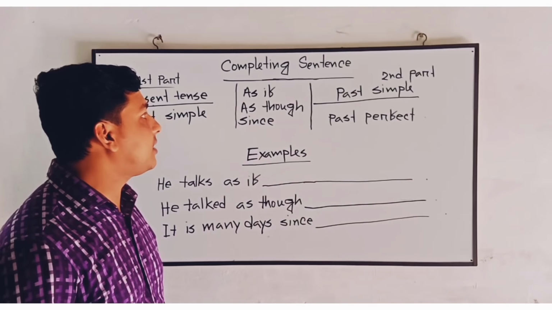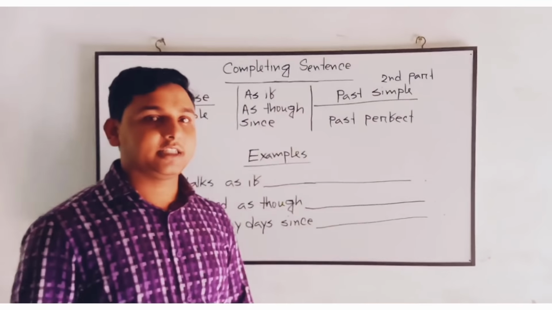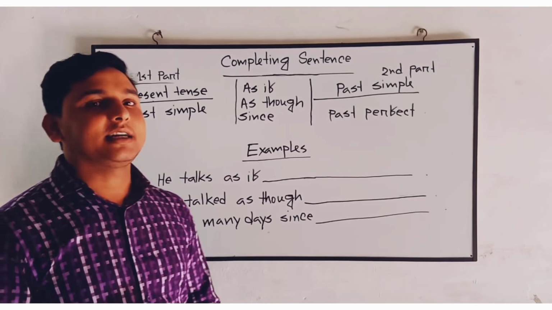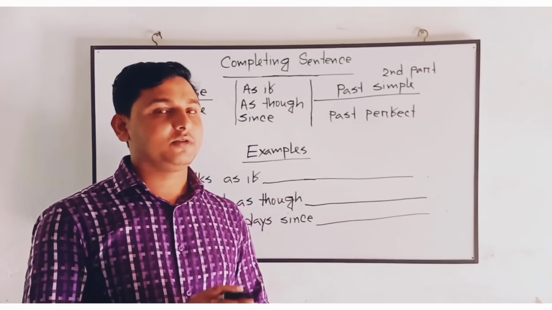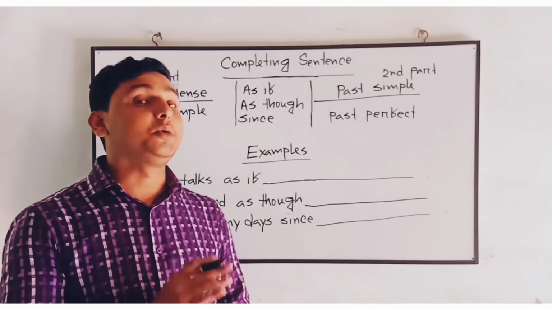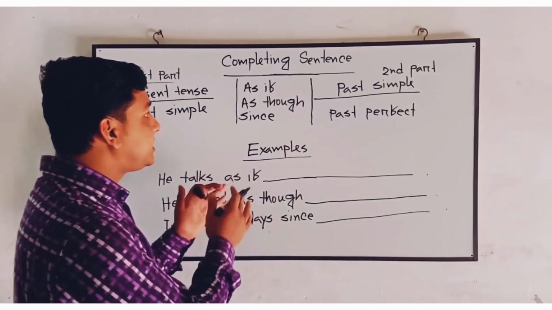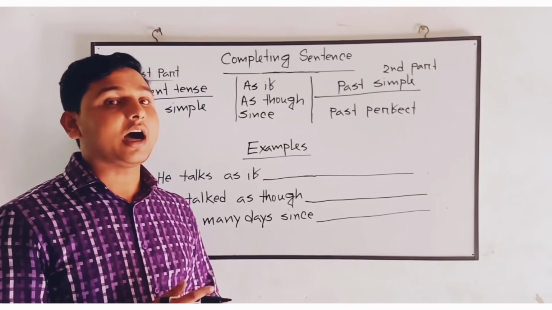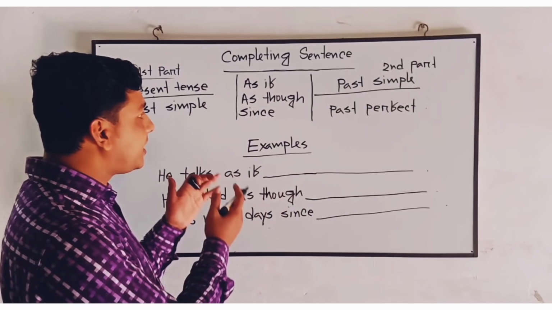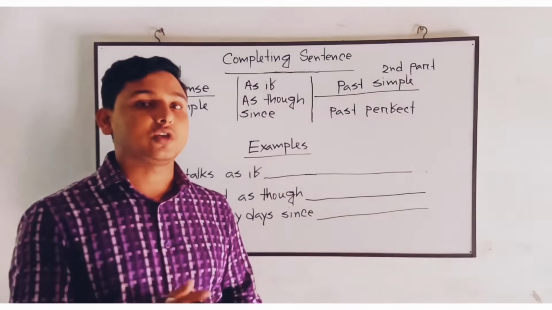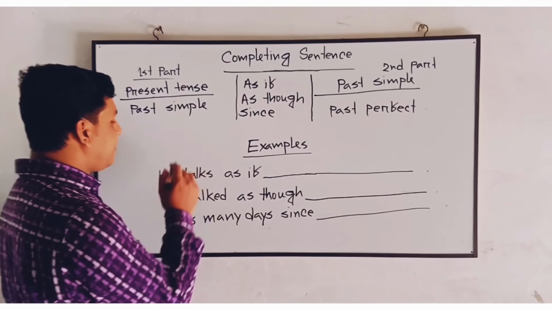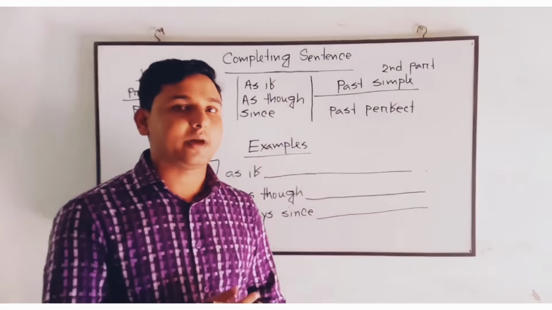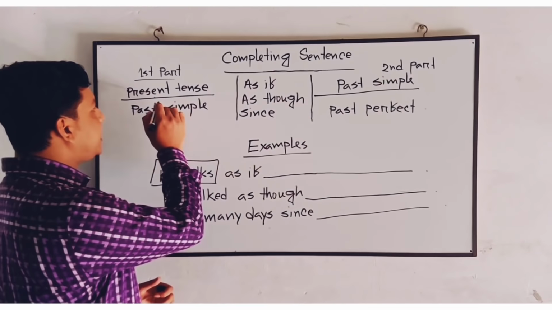Students, now we'll talk about the most common pattern of completing sentence: as if, as though, since. Okay, they are the connectors, as if, as though, since. If you search the last few years' board questions, then you will find this pattern using as if, as though, and since. Now we'll learn how to complete the sentence whenever we find these connectors in the middle of two clauses. First of all, we'll notice the first clause, whether it is in the present tense or past simple tense. I have written the rules here.